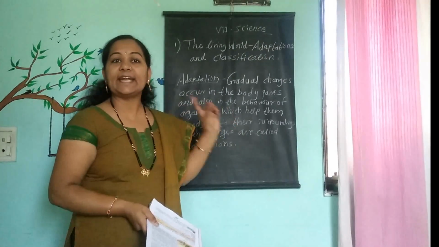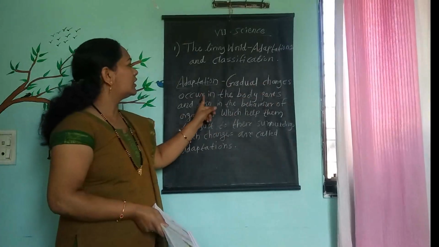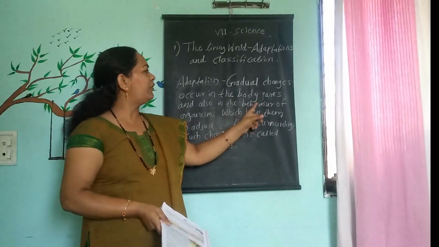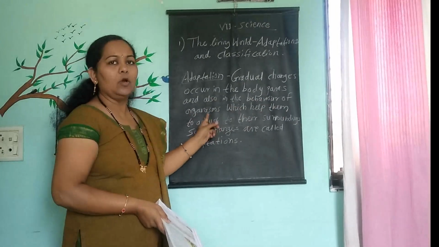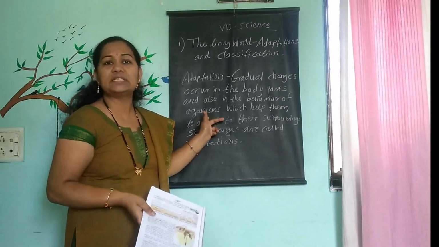You can see the scientific definition: gradual changes occur in the body parts and also in the behavior of organisms. Organisms may be living organisms, maybe plants, animals, any.